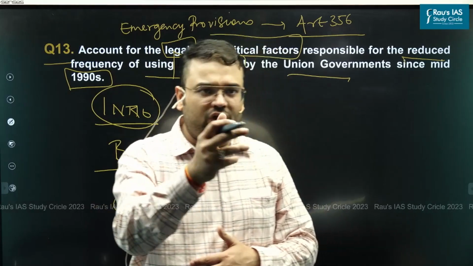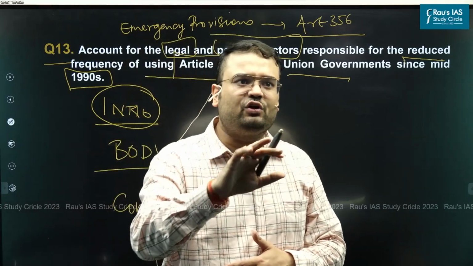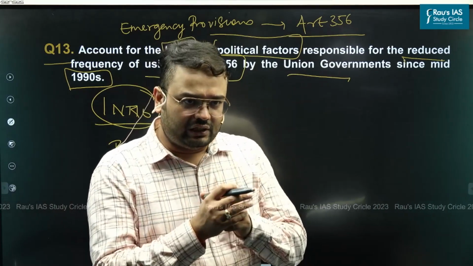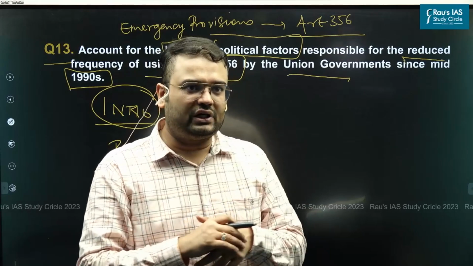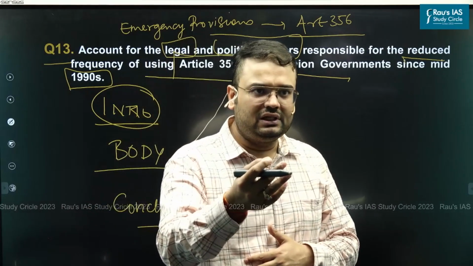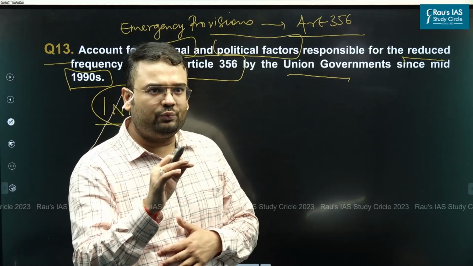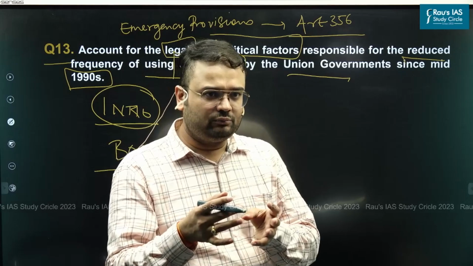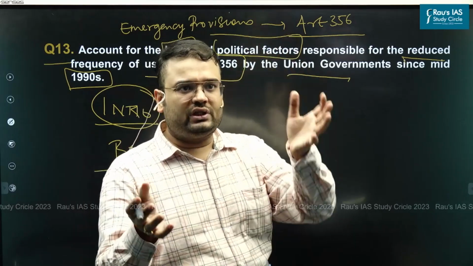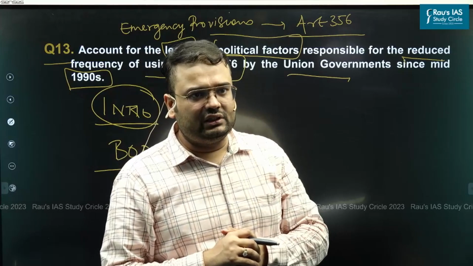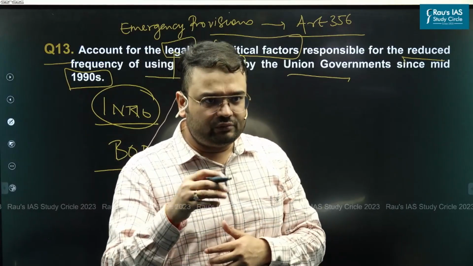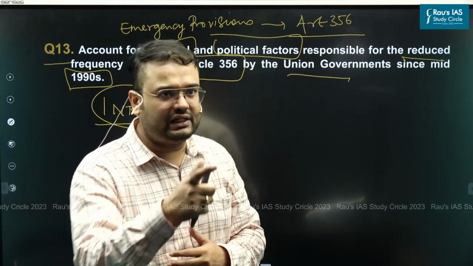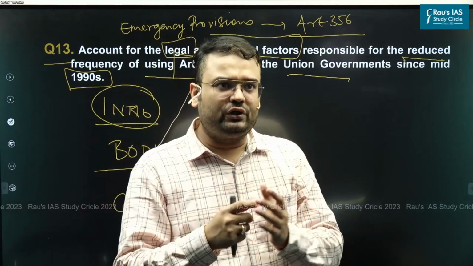For example, one of the good intros for this answer can be a statement of B.R. Ambedkar. What exactly had Baba Sahib Ambedkar said? He had said on the floor of the Constituent Assembly while discussing Article 356 that in my opinion, Article 356 is going to be a dead letter. Why a dead letter? Because he believed after independence, state and union are going to cooperate with each other and there will not be any reason to believe the state can act in a manner in which there is breakdown of constitutional machinery at the state level. This can be an introduction.